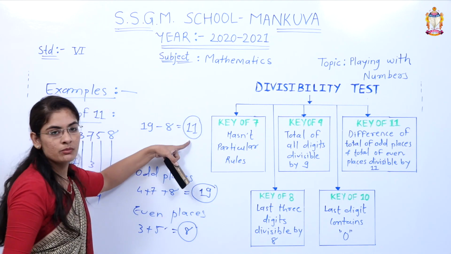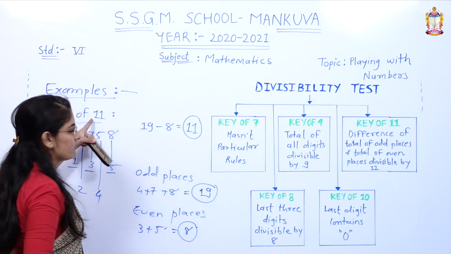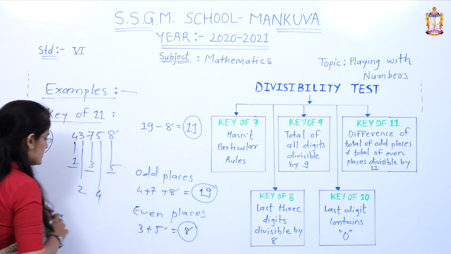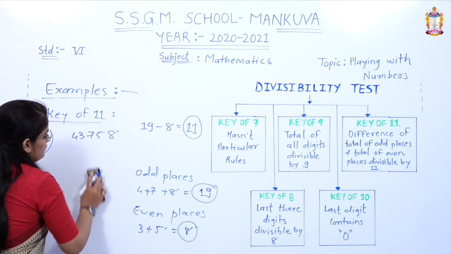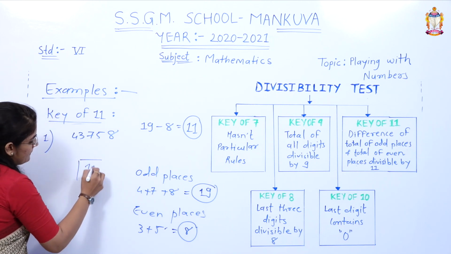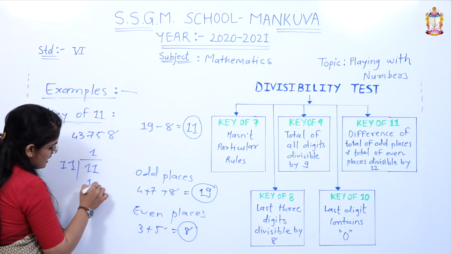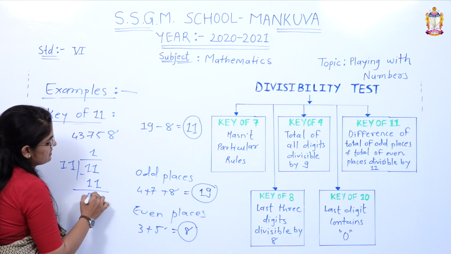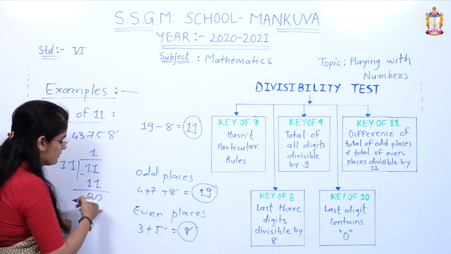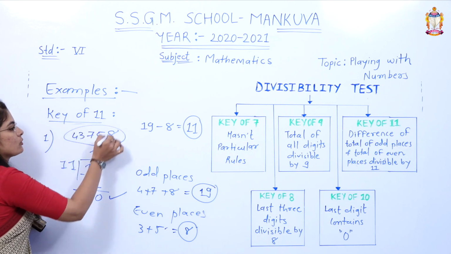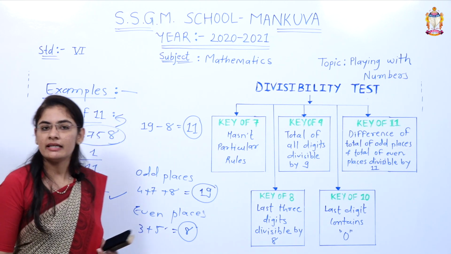If this number is divisible by 11, then the whole number is divisible by 11. So let us start with division. 11 divided by 11. 11 ones are 11. 11 minus 11 is equal to 0. The remainder we got is 0. Then the whole number is also divisible by 11.